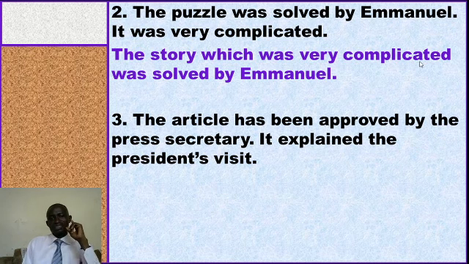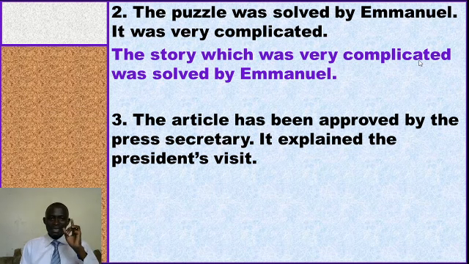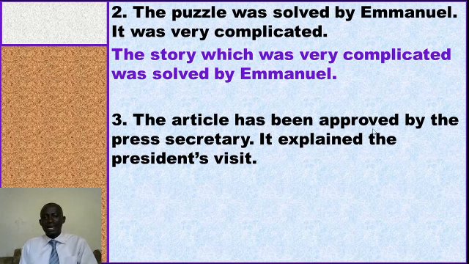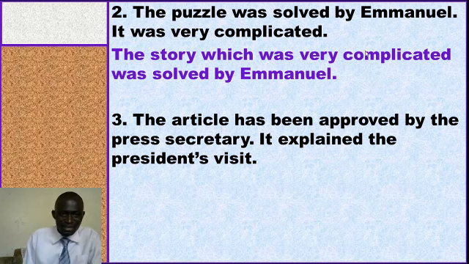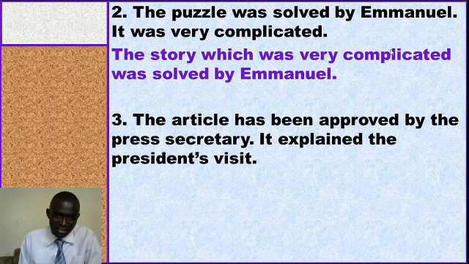The article has been approved by the press secretary. It explained the president's visit. So, what are we talking about? The article has been approved by the press secretary. Now, in this step, I want to explain something to help you understand best.